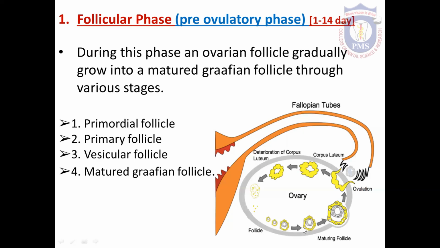And this vesicular follicle grows into a matured Graafian follicle. All these changes taking place inside the ovary are under the influence of follicular stimulating hormone or FSH. So under the influence of FSH, a primordial follicle is transformed into a primary follicle. Then that grows into a vesicular follicle, and that grows into a matured Graafian follicle. All these changes take place from day 1 to day 14.